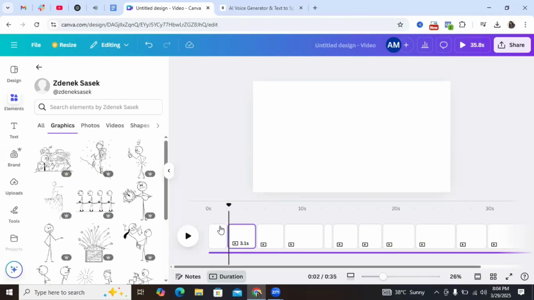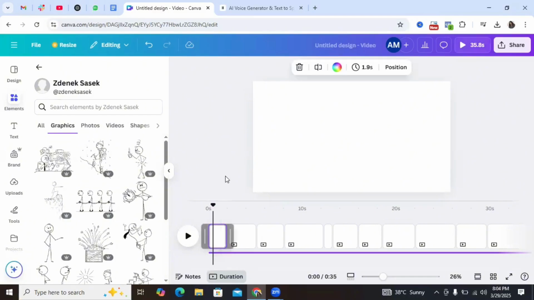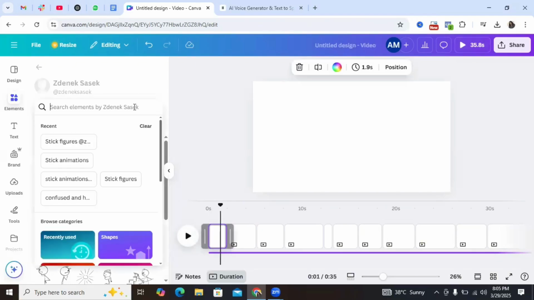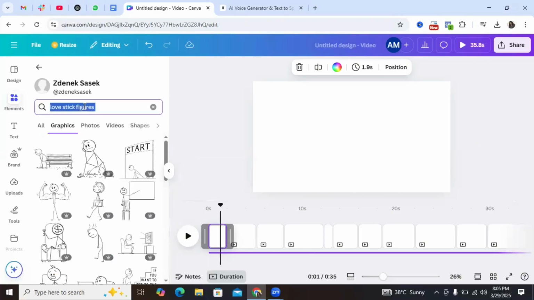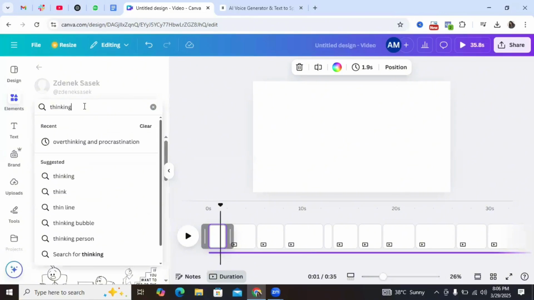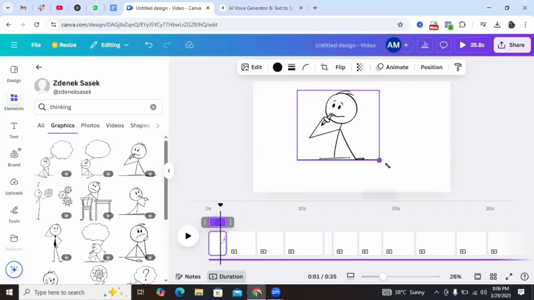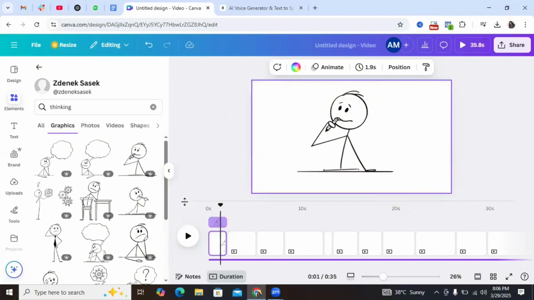So if I play the first part, so I'm going to come back to click on the first page of our video, right? And then I'm going to play it. So it says, do you love creating stick animations? So I'm going to come to this search here and I'll search for a stick figure with a keyword that is going to be consistent with this very first part that says, do you love creating stick animations? So I can say something else like thinking. So let's say this one is going to represent our first scene, right? So do you love creating stick animations?